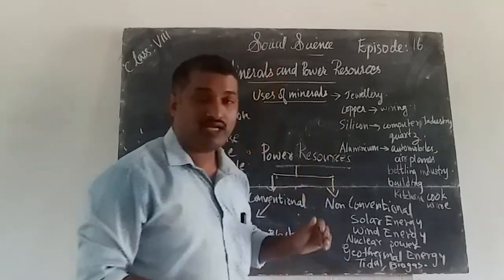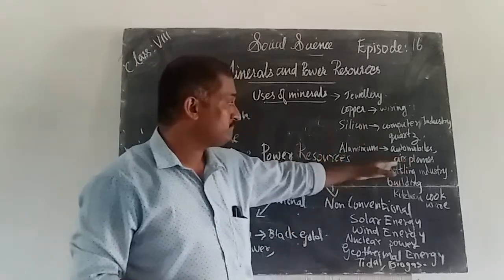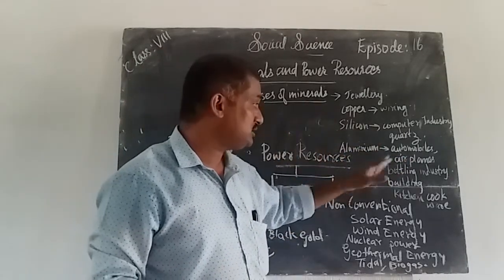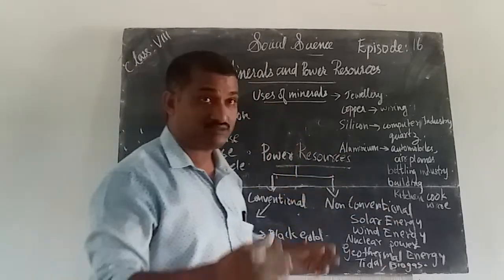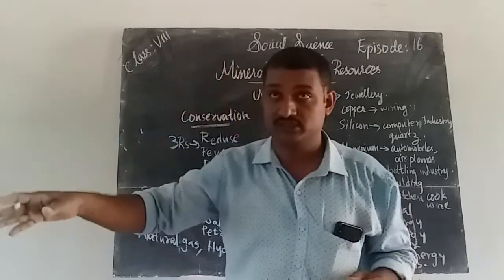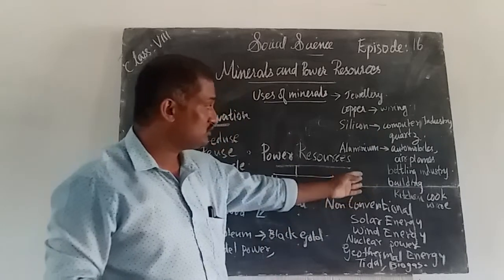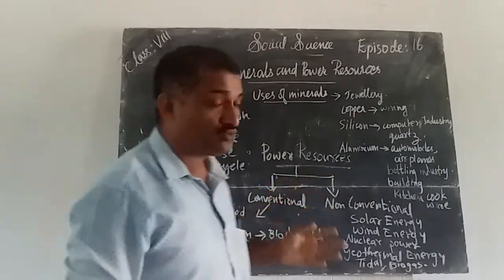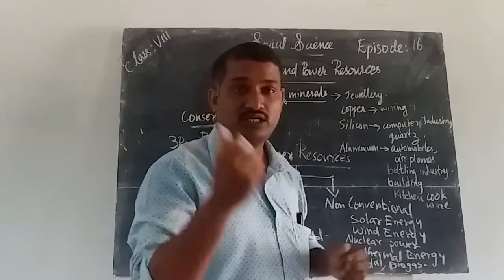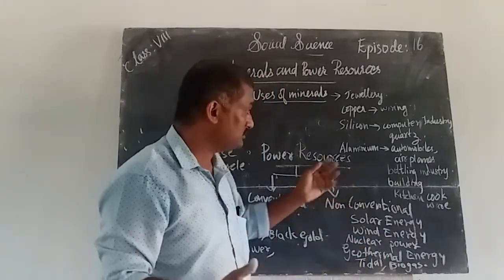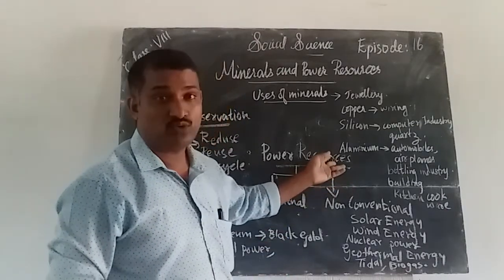Next aluminium. Aluminium is also used in the automobile industry, for parts of aeroplanes, bottling industry, building, for the construction of the buildings. This aluminium is especially used for sliding windows. Then parts of different equipments are made with the help of this aluminium. Then kitchen cookware, these aluminium vessels are there. Aluminium vessels will also be used for our kitchen uses. Then kitchen cabinet. So for all these purposes we use this aluminium.